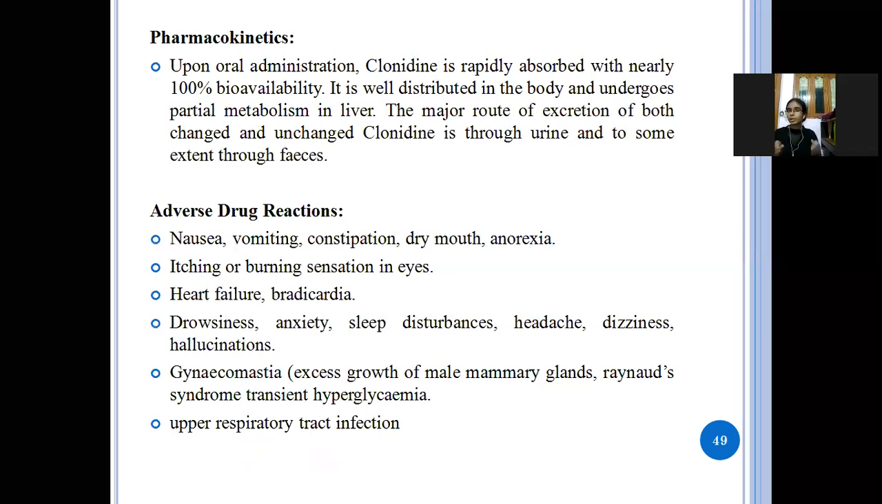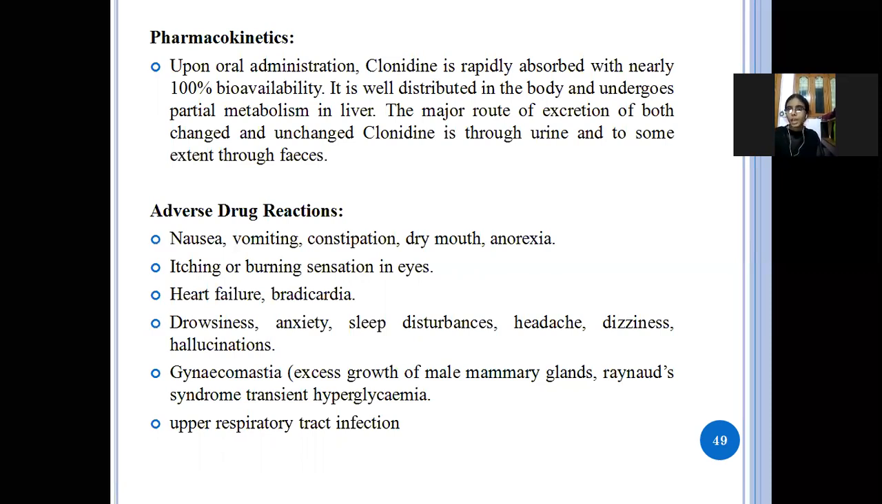and undergoes metabolism in the liver, and it is excreted through the urine. It may be in changed and unchanged form. So it is oral route of administration. It is well distributed throughout the body and it undergoes metabolism, and the drug is excreted in the changed form and unchanged form through the urine.